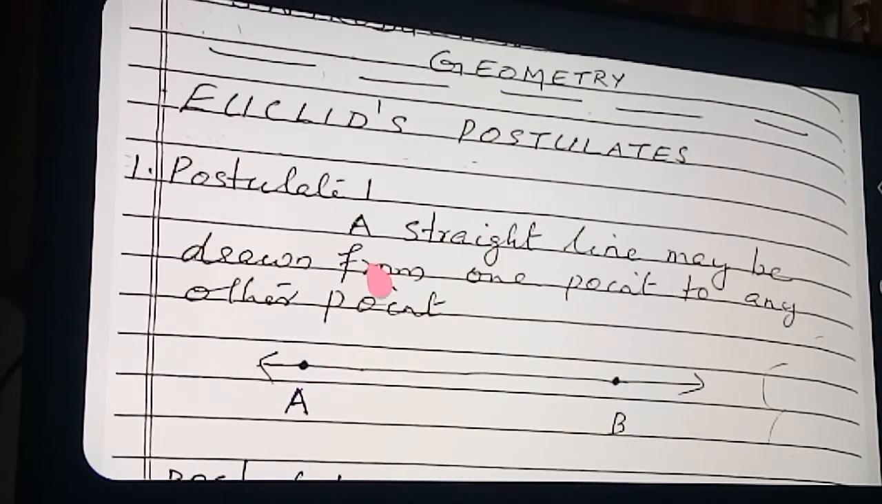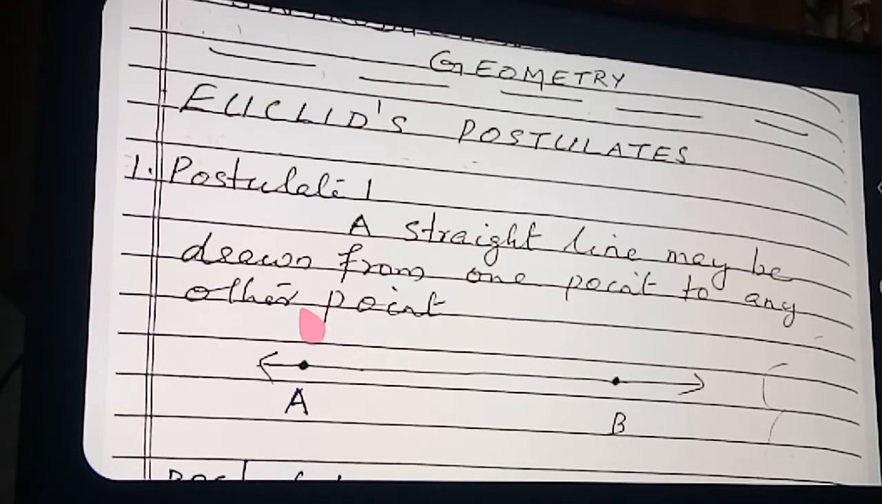Once more, listen to the postulate. A straight line may be drawn from the point A to any other point, or you can draw from A to B, or B to A. So line AB or line BA, both are the same line. Here you can see the line extending in both directions without any limits. So a straight line may be drawn from one point to any other point. That is the first postulate.